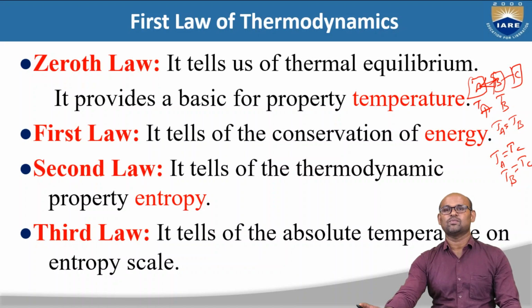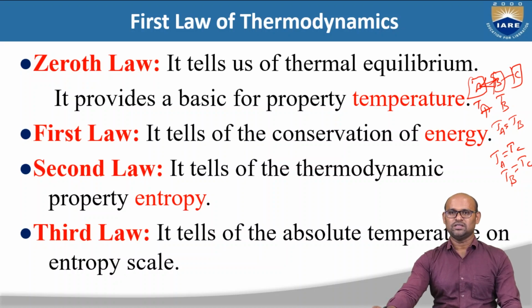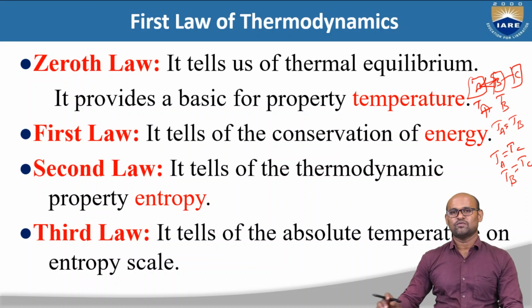The first law tells us about the conservation of energy. That means you cannot create energy or destroy energy; it's totally conserved. The second law discusses entropy. Entropy is also a form of energy. The third law discusses absolute temperature and entropy. So this is just a revision of these four laws of thermodynamics.